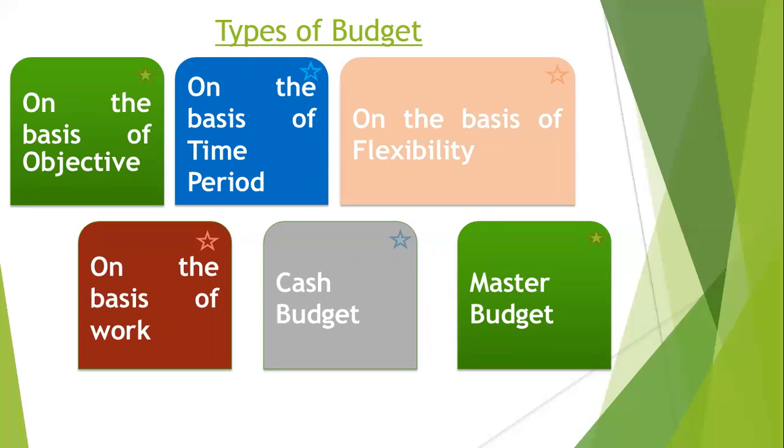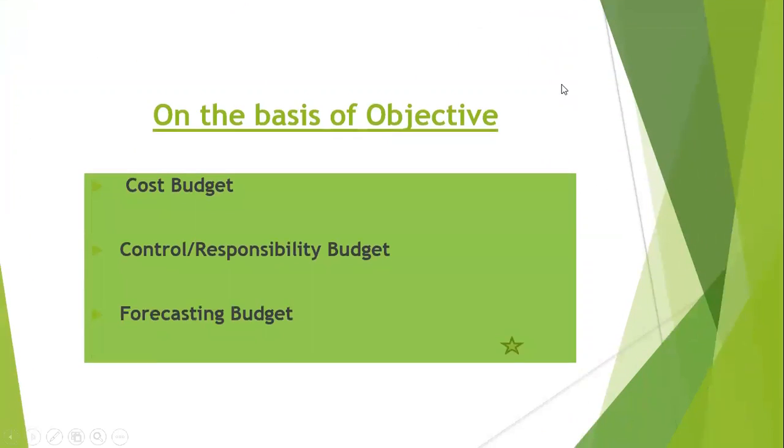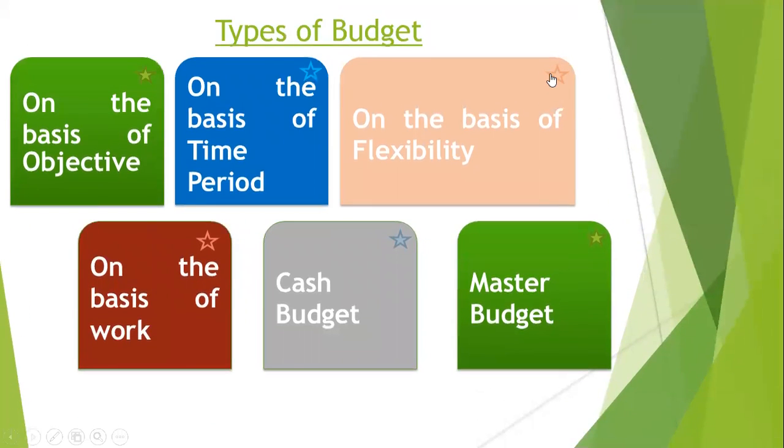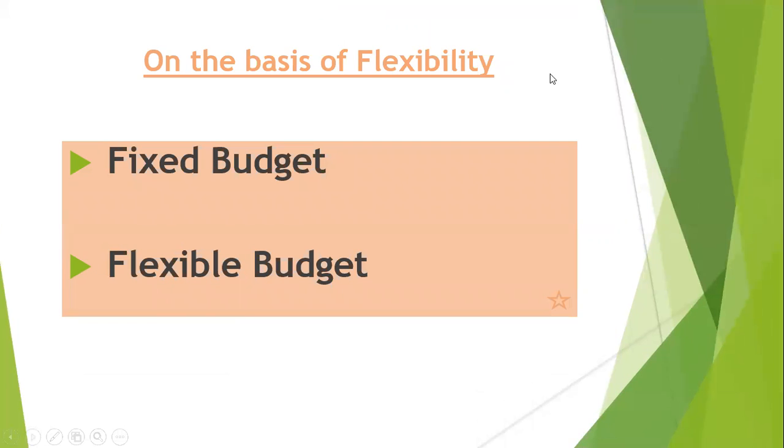Now we come back to the types of budget again, and our third type of budget is on the basis of flexibility. On the basis of flexibility, we have two types of budget. First is fixed budget and second is flexible budget.